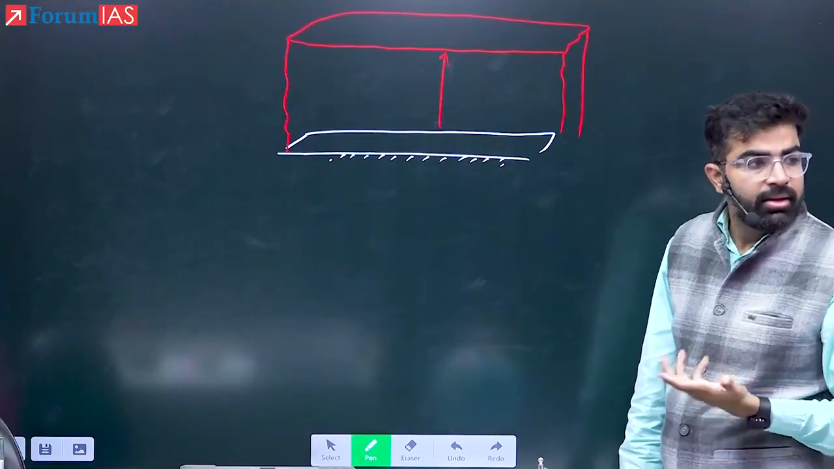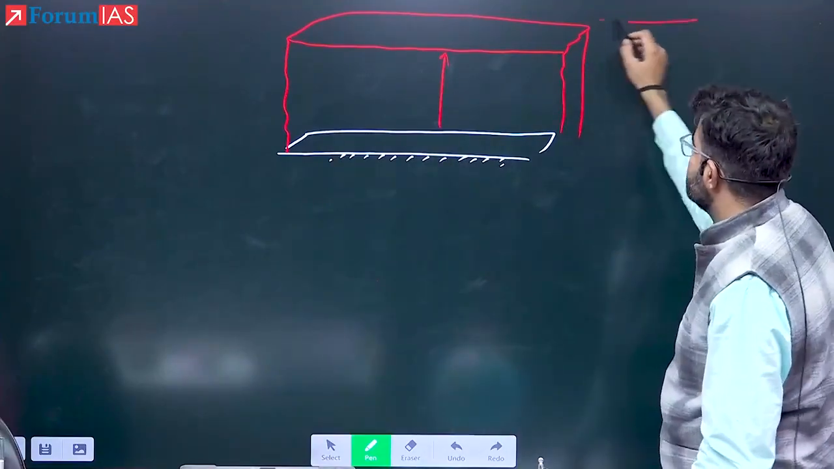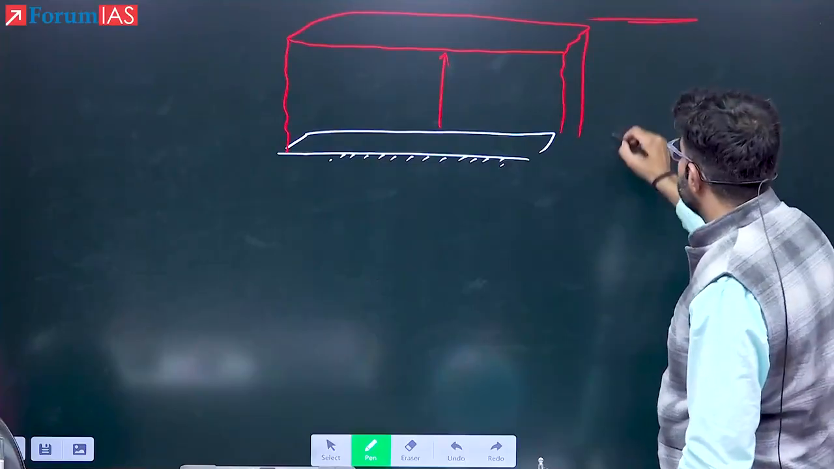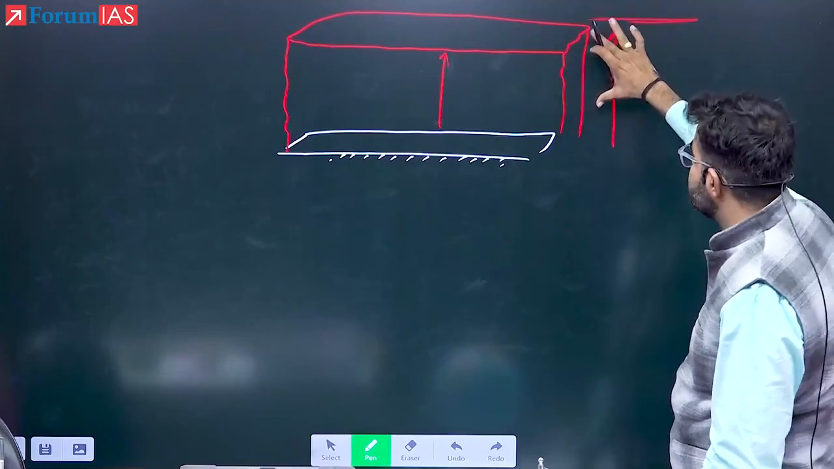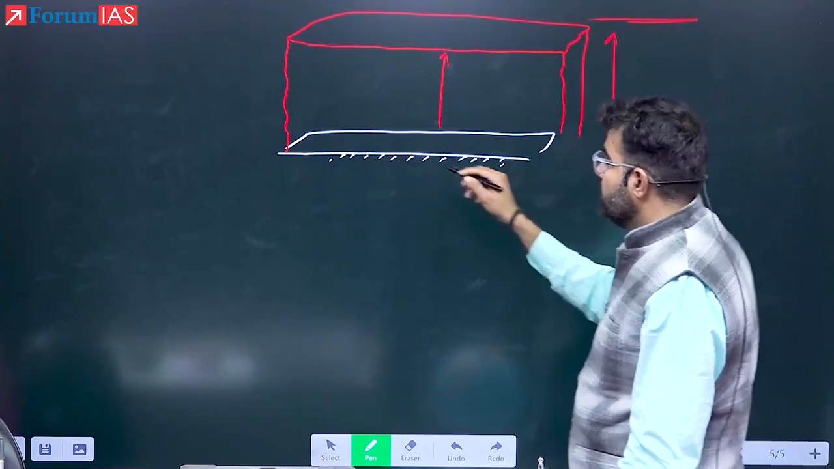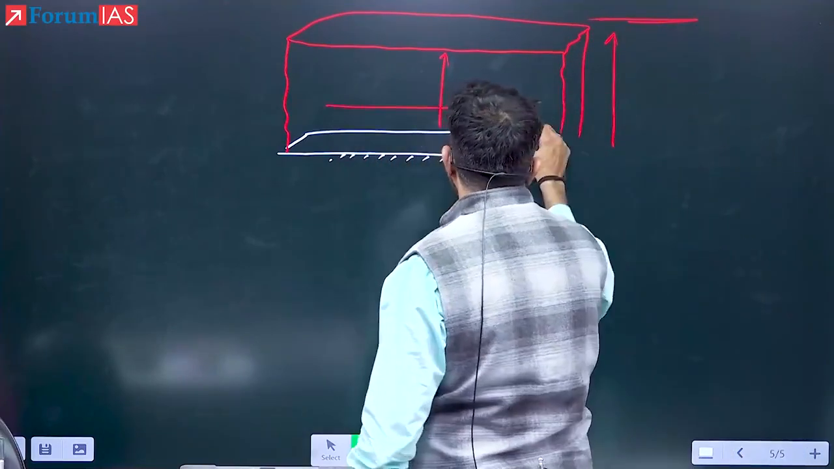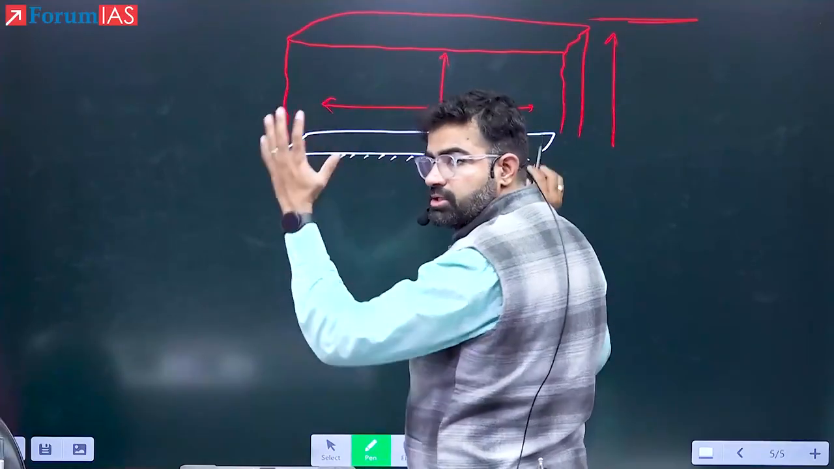Kahan tak ho sakta hai? Maximum how much? Can I say this is the tropopause maximum? So this would be up to 14, 15, 16 kilometers. So up to the tropopause it can go. Troposphere is the layer in which it can go. Now see here, in terms of horizontal expansion, it can be thousands of kilometers.